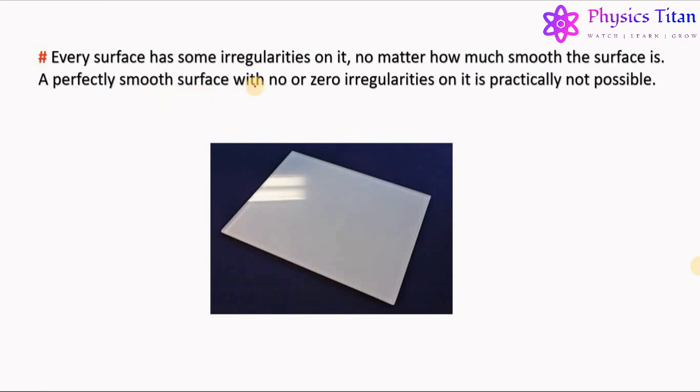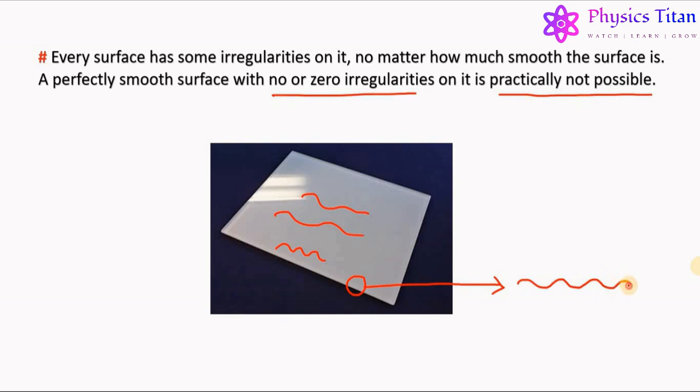A perfectly smooth surface with zero irregularities is practically not possible, however smooth the surface looks. There are always a certain number of irregularities present over its surface. So if we take an area of this sheet and zoom in with a microscope, we will find irregularities over its surface which are not visible to the naked eye. The reason behind the presence of these irregularities on such a smooth surface is the limitation of manufacturing.